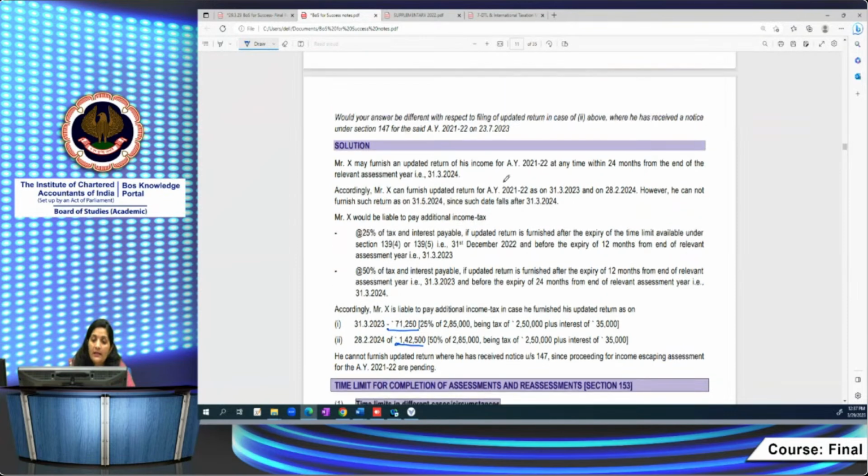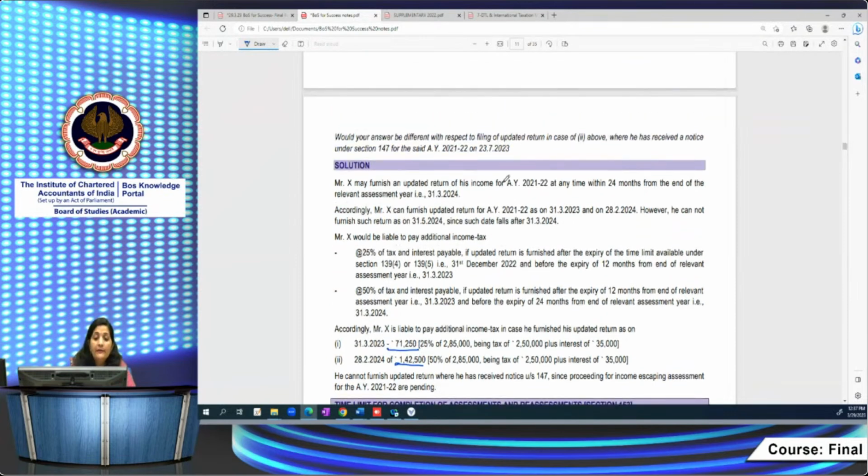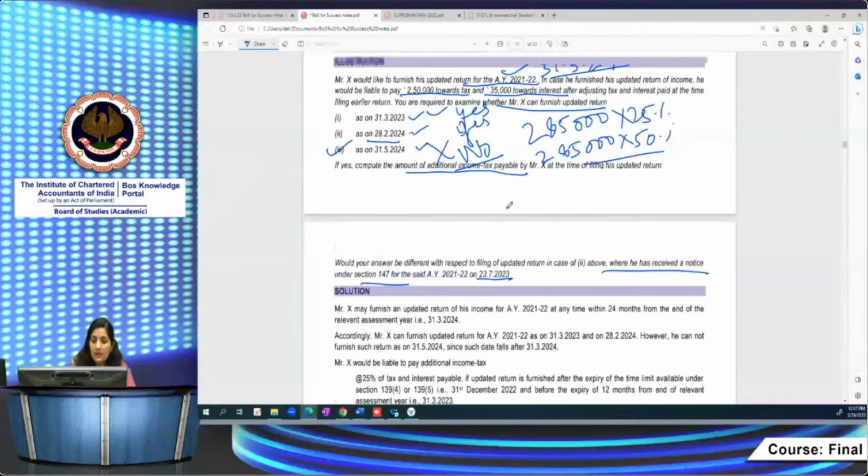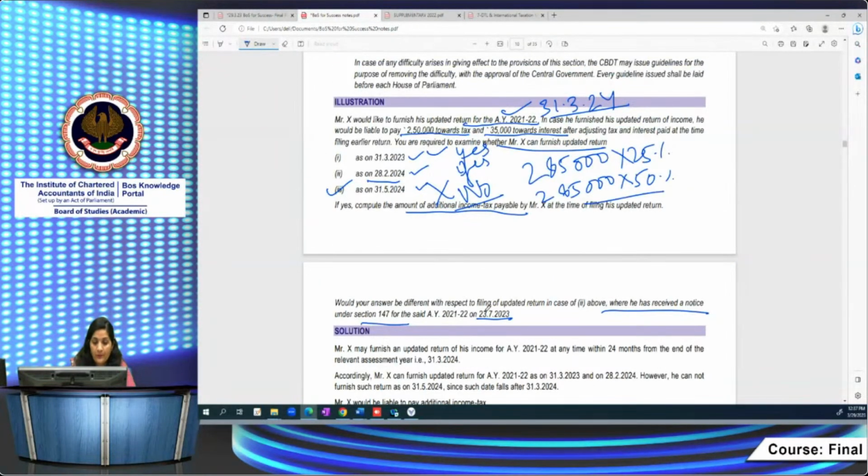Then the additional requirement of the question is asking: suppose in respect of the two above, he has received a notice under section 147 on 23/7/23. 12 months expired, 24 months he has a time, but assessment is pending.